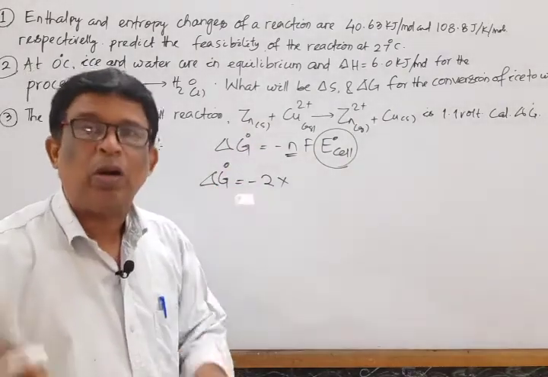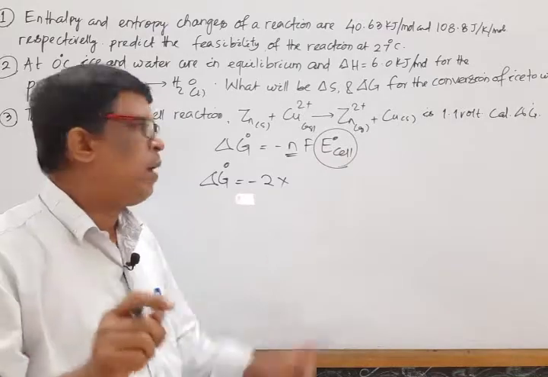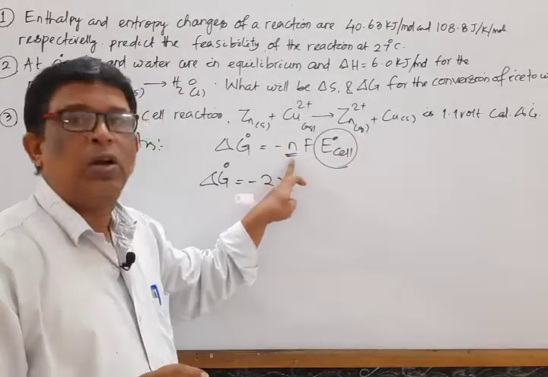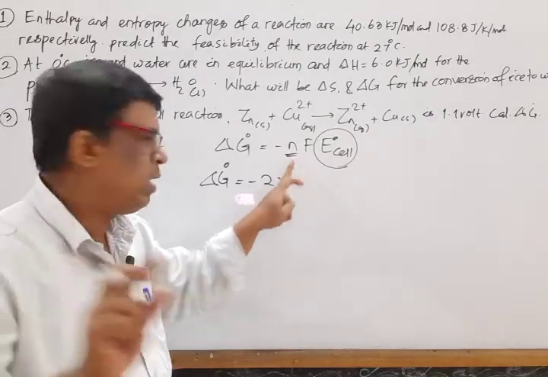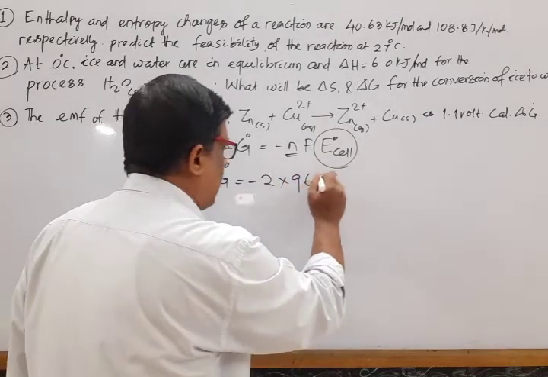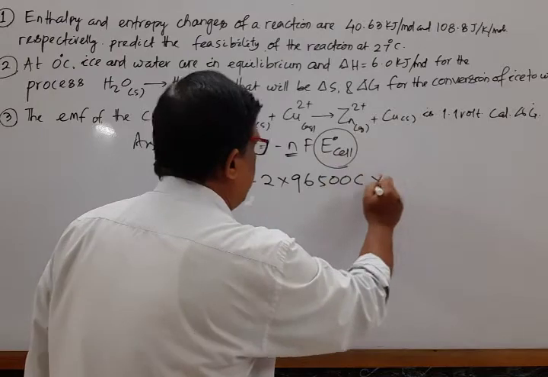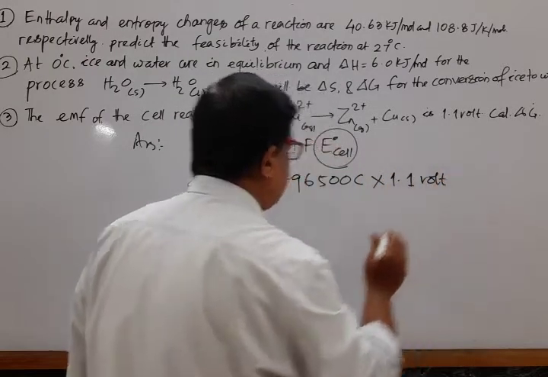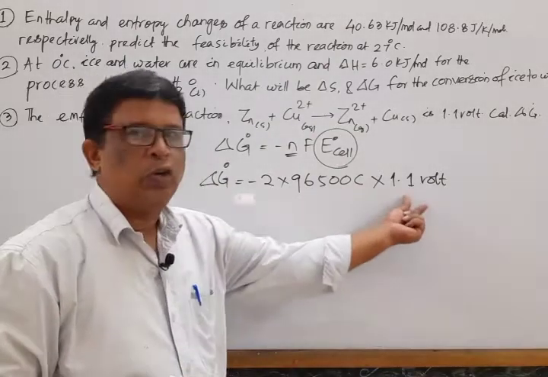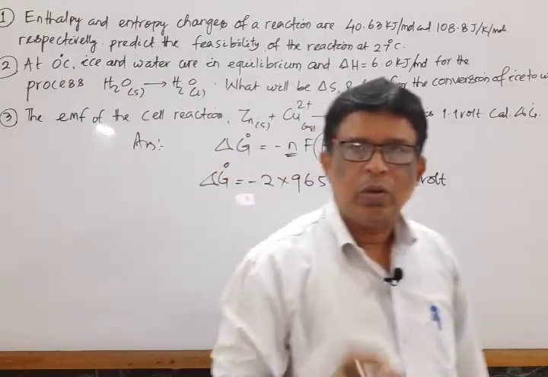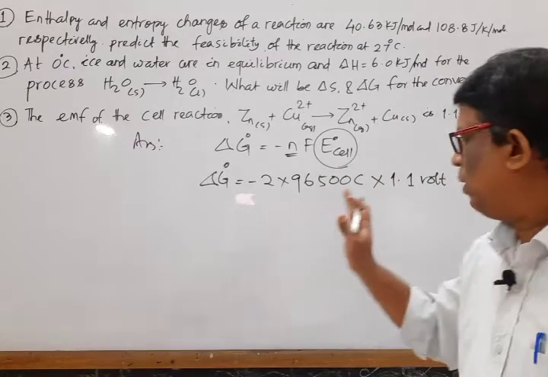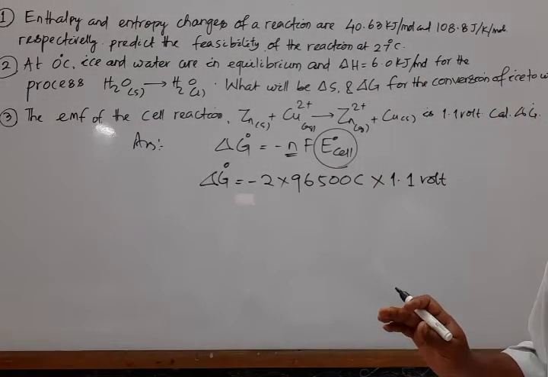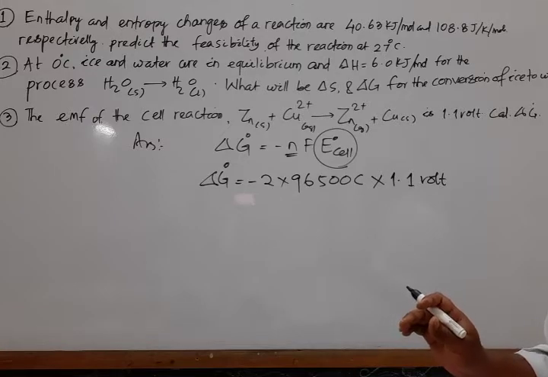The 2 electrons lost by the zinc are gained by the copper, so the total is not 4, it is 2. n means the number of electrons involved in the cell reaction. F is Faraday, 96500 coulomb, into E naught cell, that is 1.1 volt. Remember that coulomb into volt is equal to joule. Multiplying this value gives nearly 212,